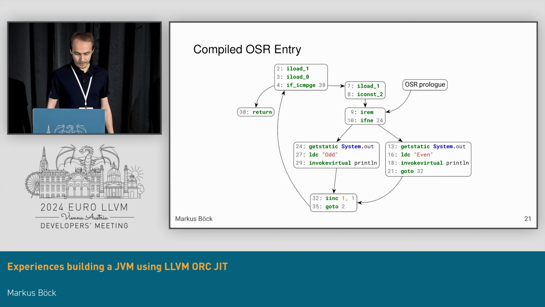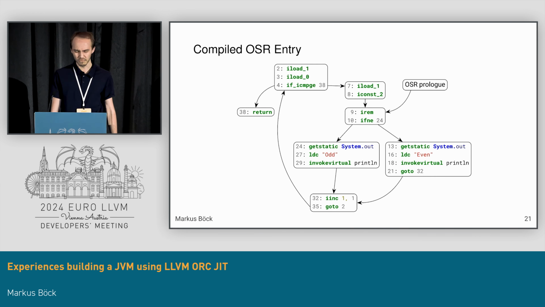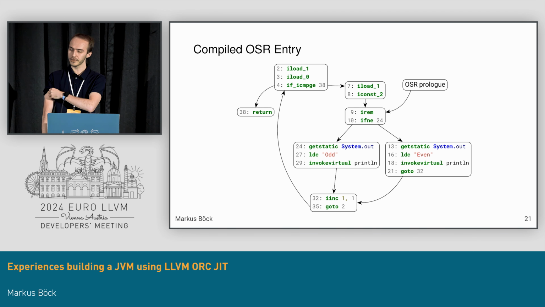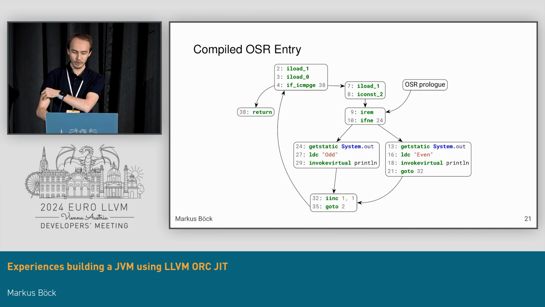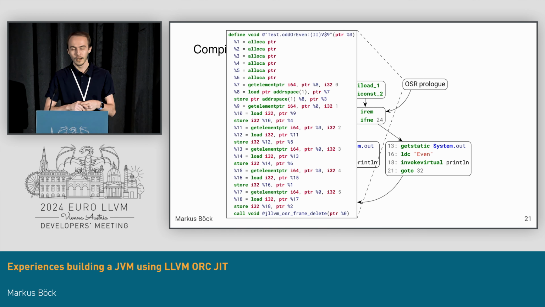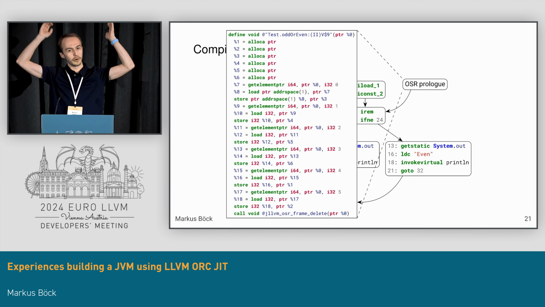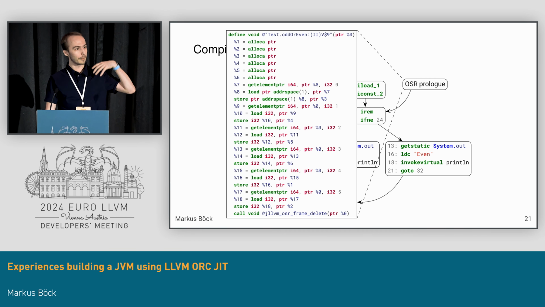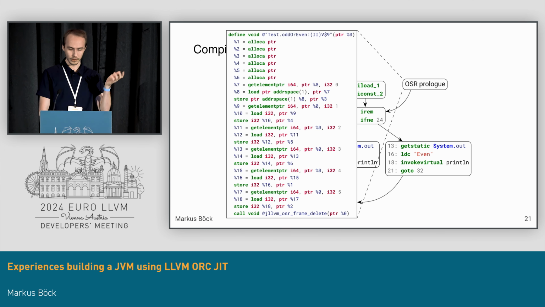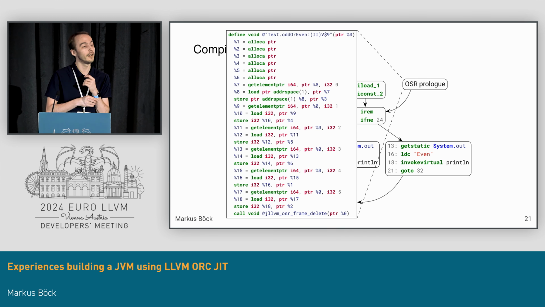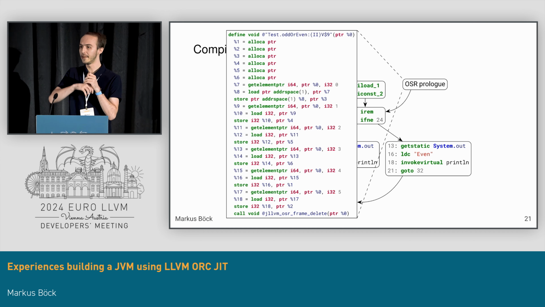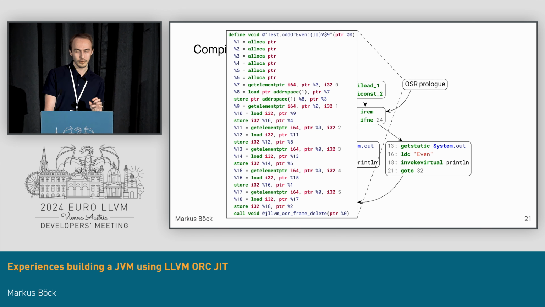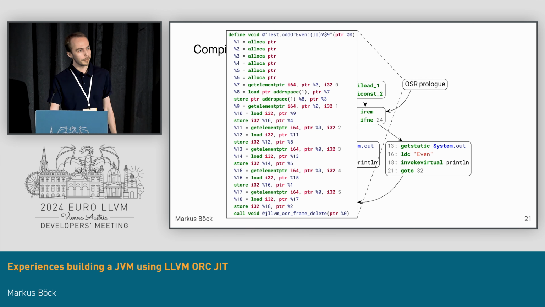Compiling this on-stack replacement entry is relatively straightforward. It's basically the same as normal compilation, except that our control flow starts somewhere in the middle of the execution. And we have this small OSR prolog, which takes the OSR state that you saw before and initializes all the operand stack and local variables from it. Now we can not only use this to go from interpreter to JIT, as I showed before, but also back from JIT to interpreter. This allows us to do a lot of nice optimistic optimizations.